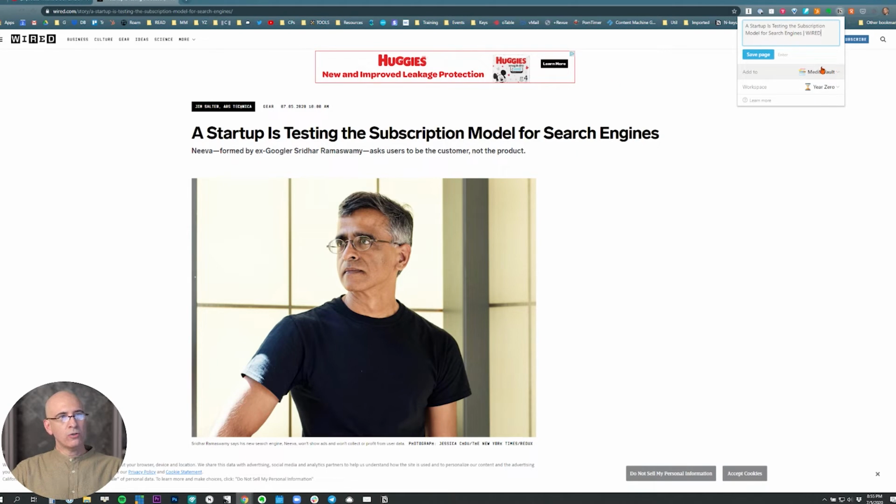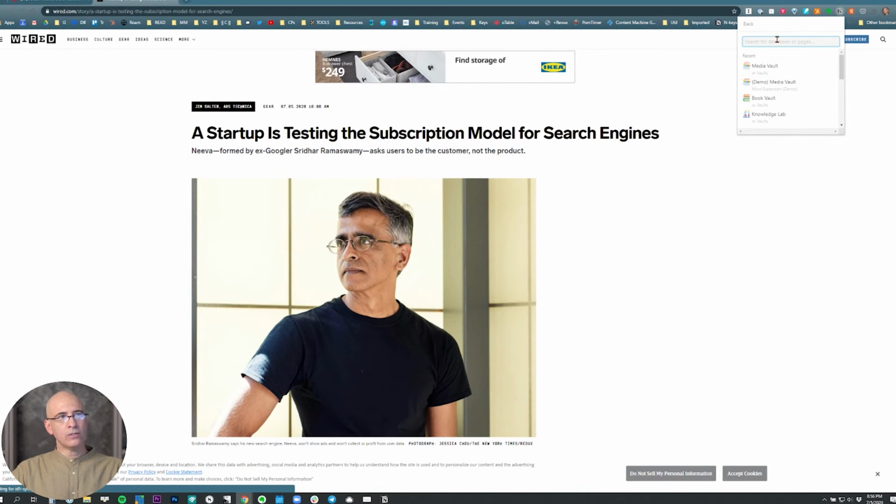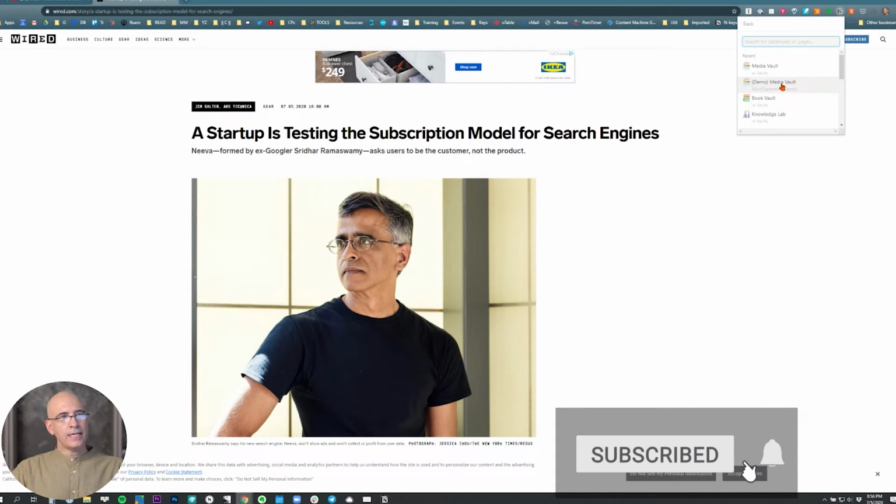So it will grab the article. It's going to give you the vault you saved most recently in the workspace that vault is in. If you click on the vault, you can choose other vaults that were saved recently, or type here any vault within your entire Notion system. You can save directly to any vault, but frequently it'll be the media vault or the book vault. So in this case, I'm doing the demo media vault, and then you hit save.